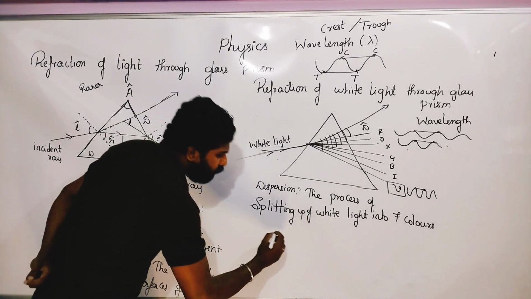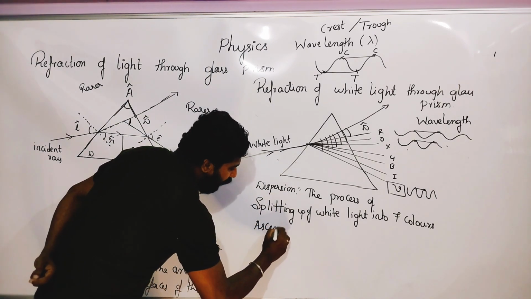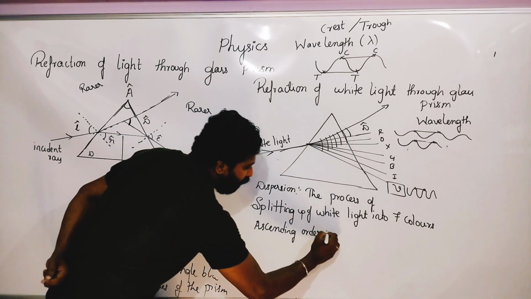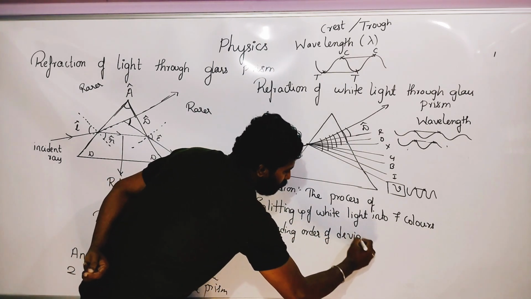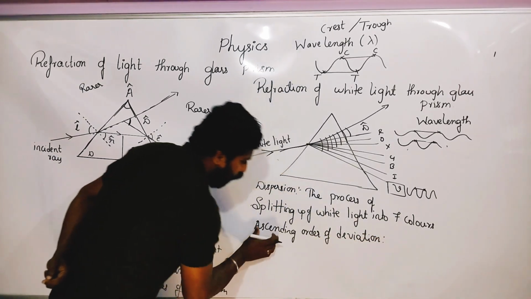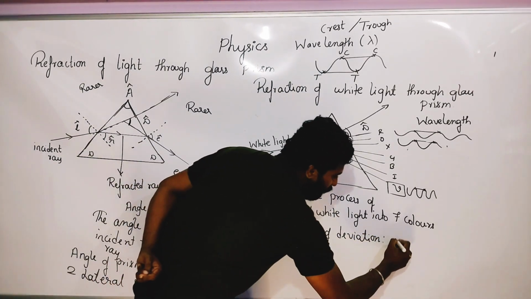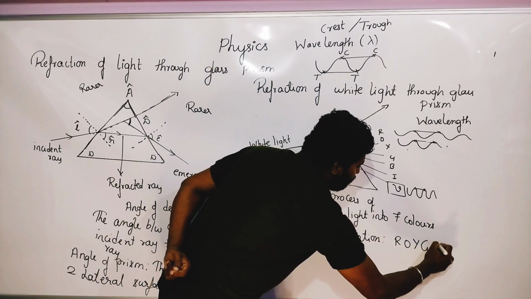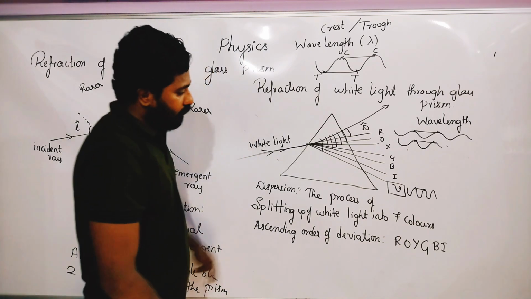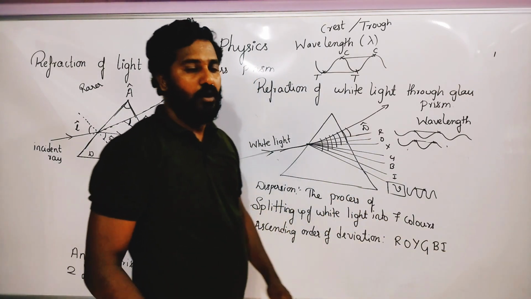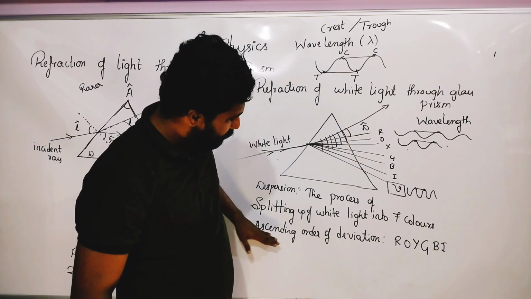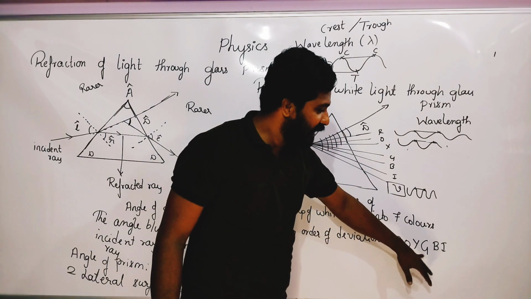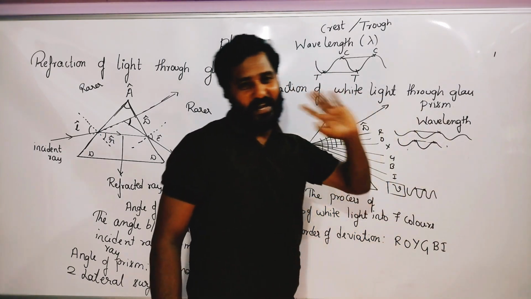So when we write in the ascending order of deviation, ascending order of deviation means small to big. First is red, next is orange, next is yellow, next is green, next is blue, next is indigo. So this is the ascending order of deviation. Who bends the least? Least is red, then orange, then yellow, then green and blue and indigo.